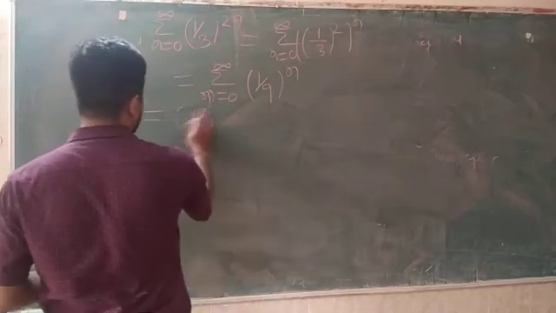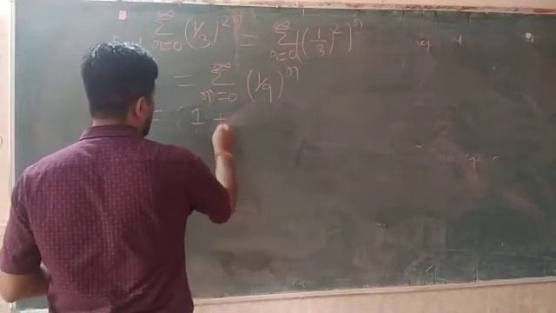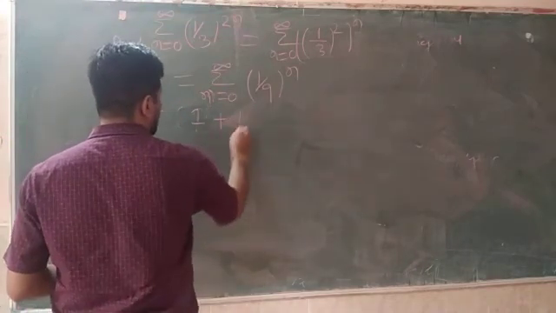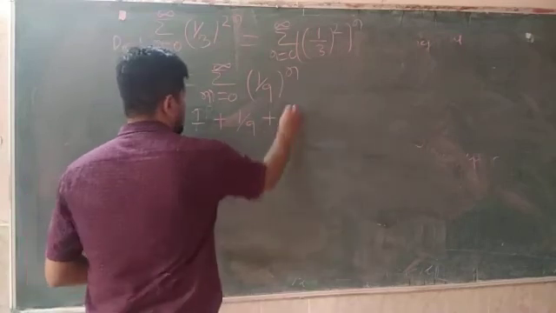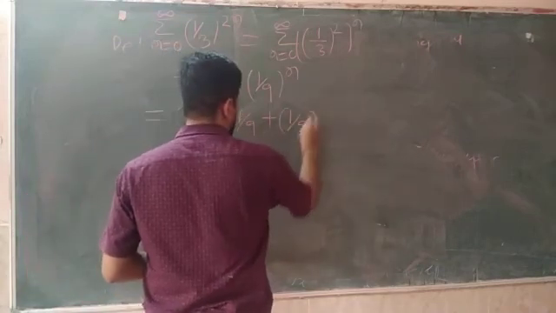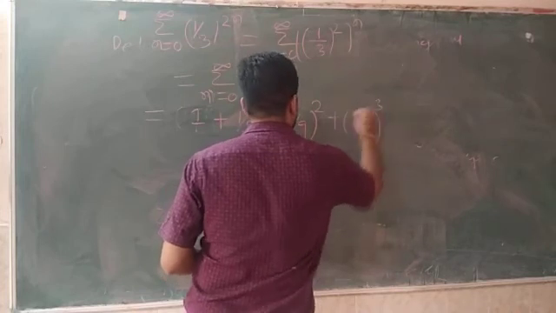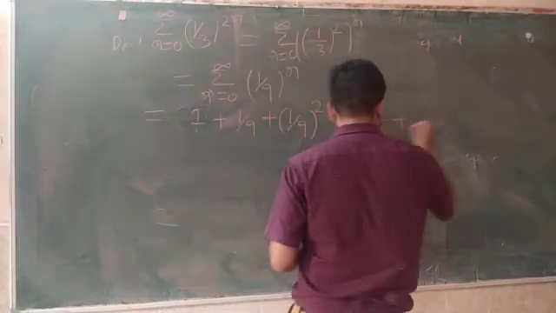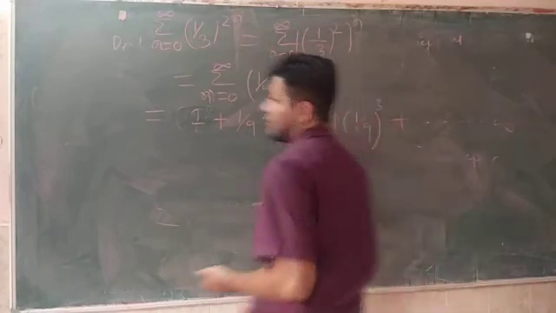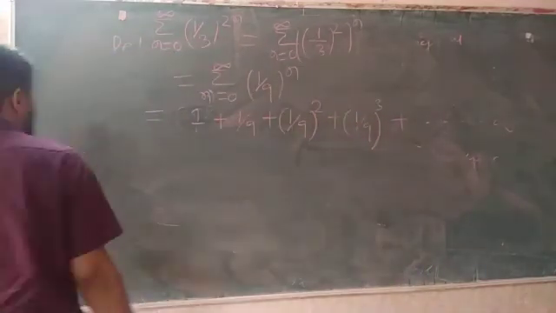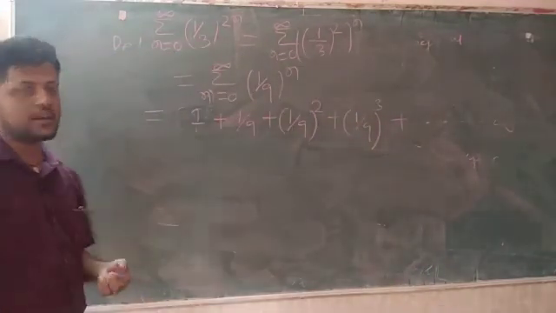So directly I can write like this, 1 plus, for n equal to 1, 1/9, plus (1/9)^2 plus (1/9)^3 up to infinite terms, (1/9)^4, (1/9)^5, like that up to infinity.